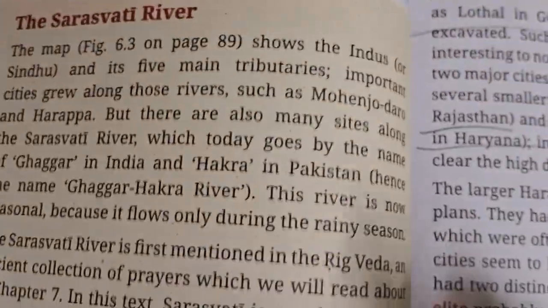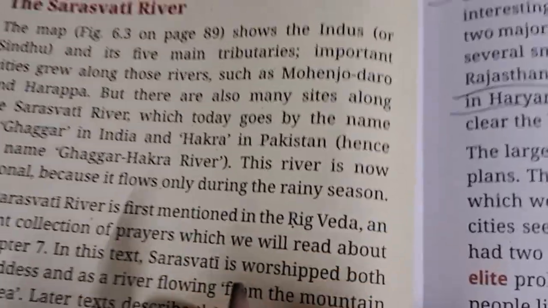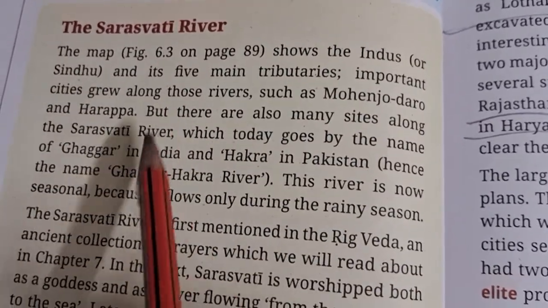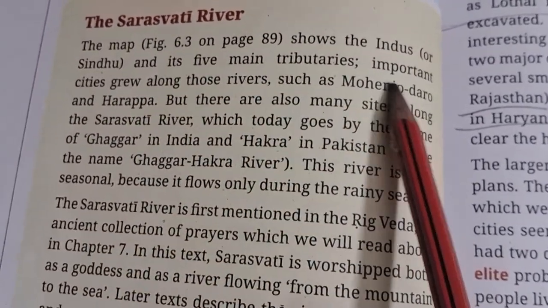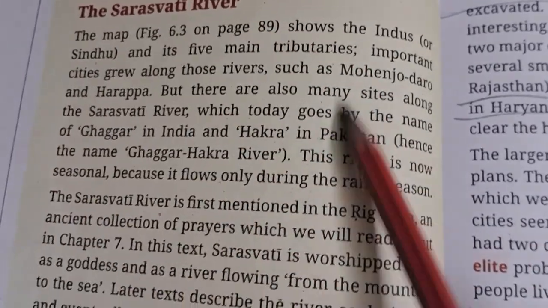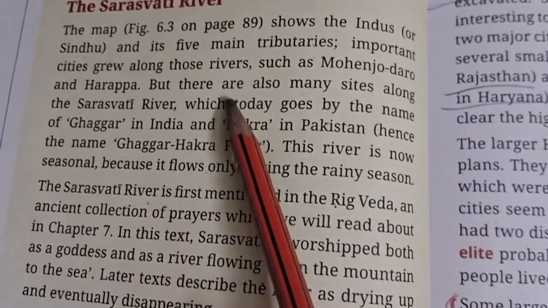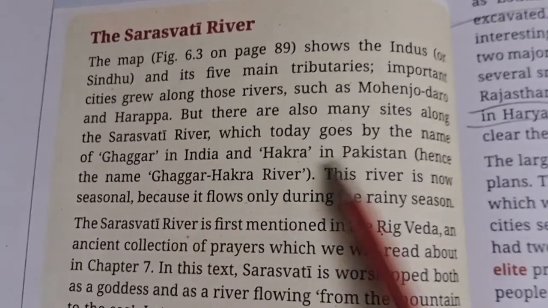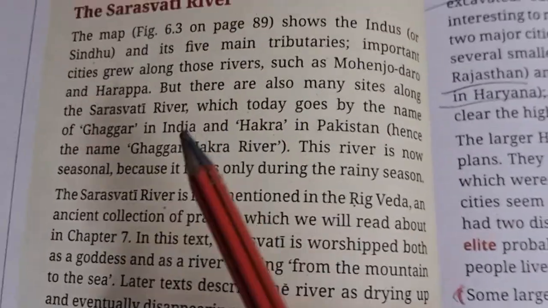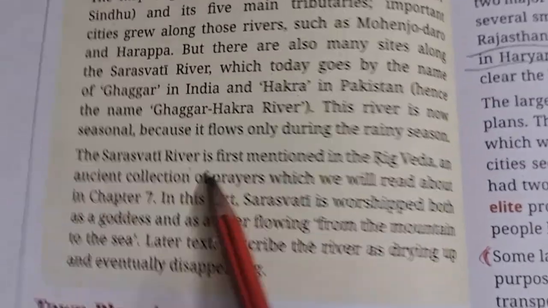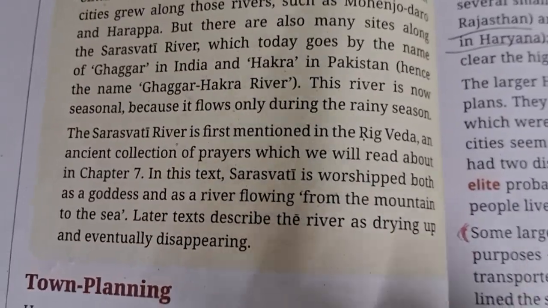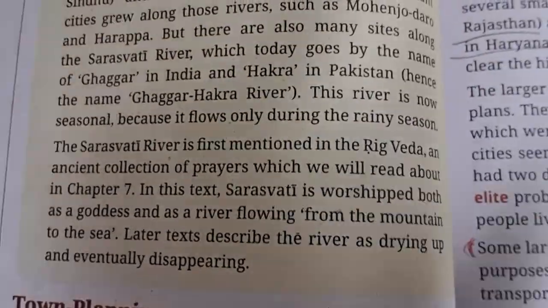Rakhigadi in Haryana. Yes. Now about the Saraswati River. You can see this map shows the Indus River and the 5 main tributaries, but also talks about the Saraswati River. Okay. So yes, we know that in the previous time we had the Saraswati River, but in this modern time it does not exist actually.